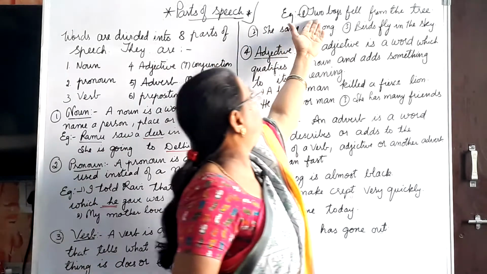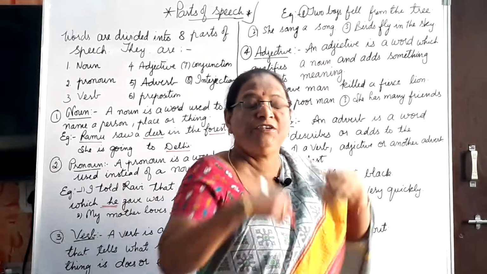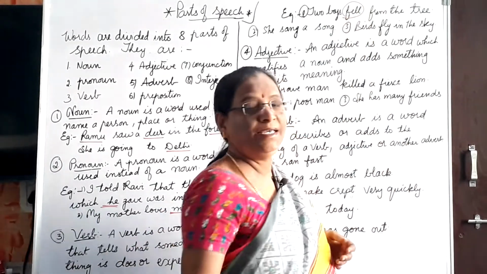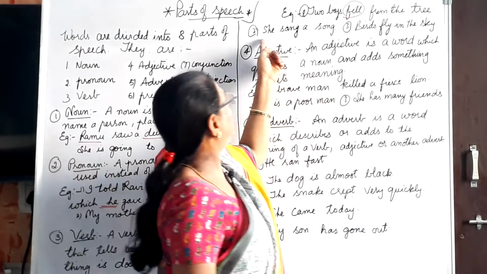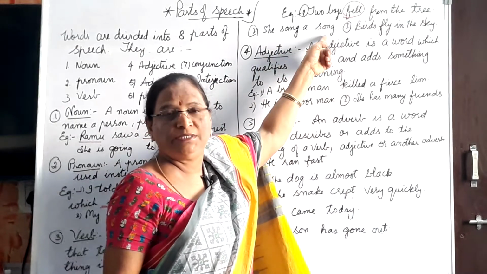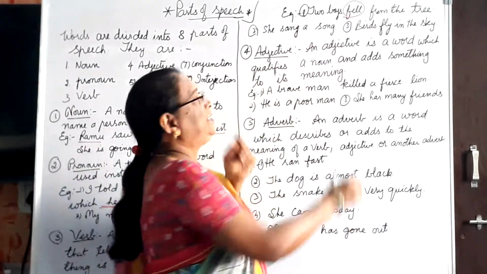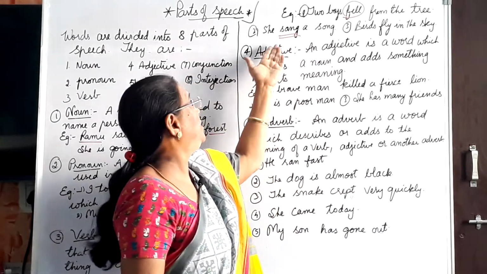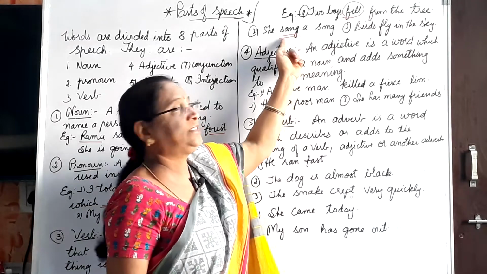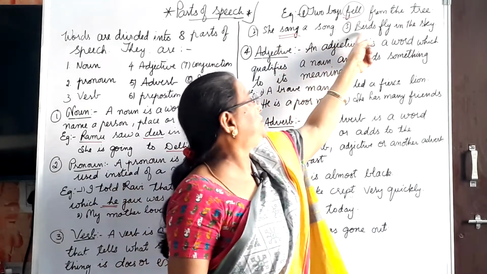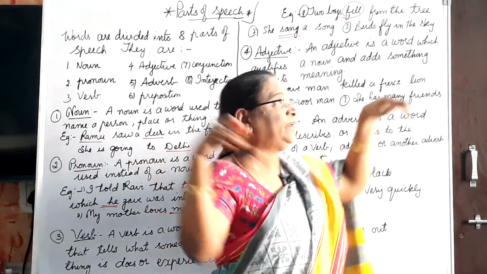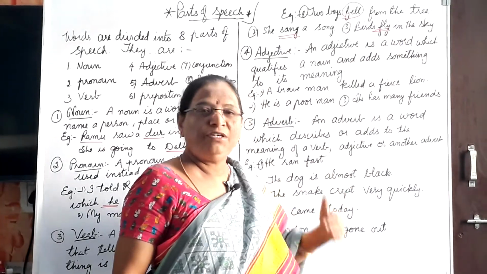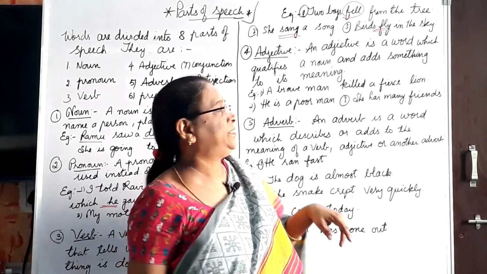For example, two boys fell from the tree. Fell, that happens. This experience, fell, is a verb here. She sang a song. What does she do here? Sang. She did it here. Sang is a verb here. Birds fly in the sky. Fly is a verb here. What we do or what we experience comes under verb.